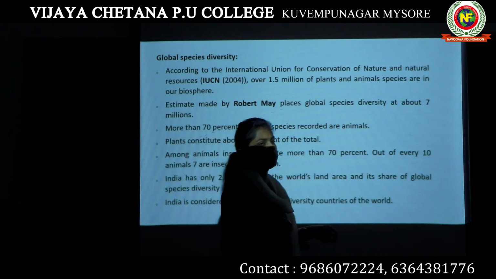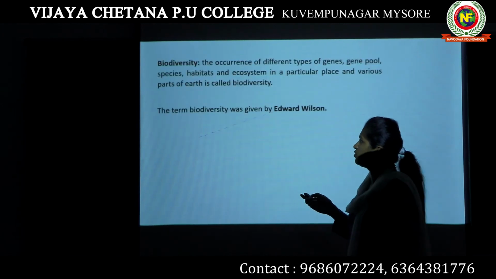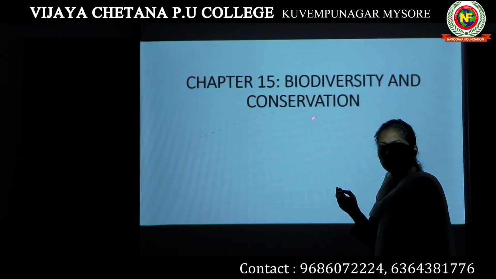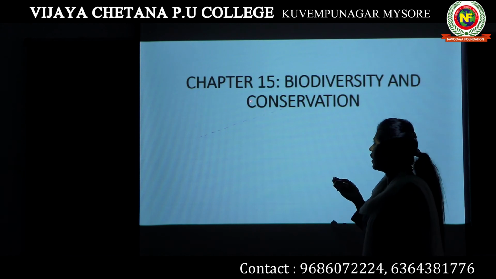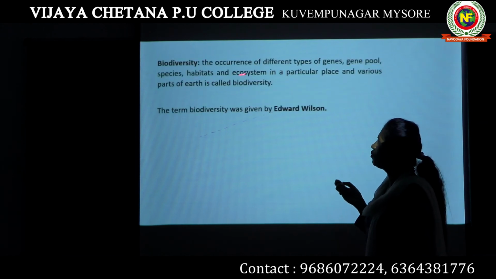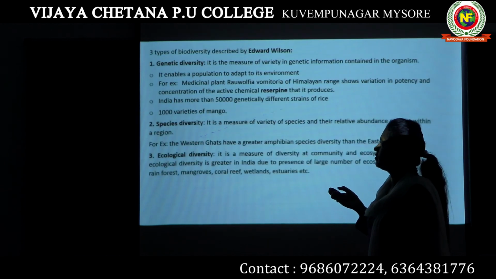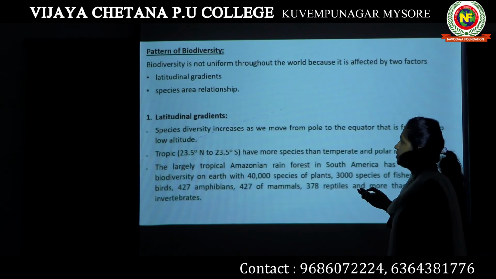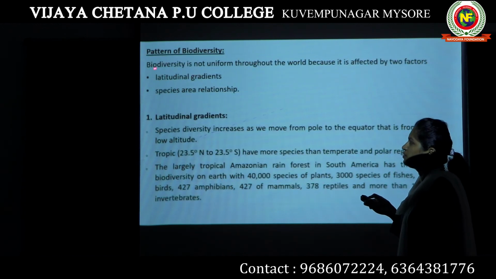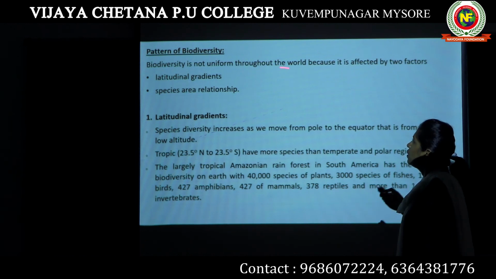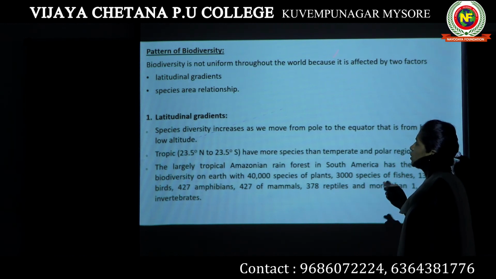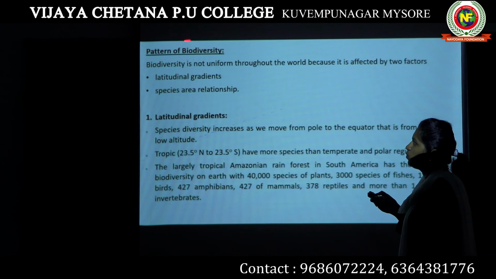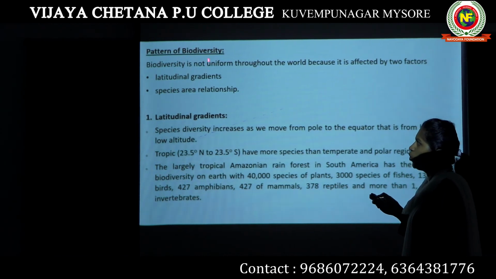In today's class, what are the topics we covered? We studied what biodiversity is. The chapter is chapter 15, Biodiversity and Conservation, coming under unit 10, Ecology. So what is biodiversity? What are the different types of biodiversity? What is global species diversity? What are the different patterns of biodiversity? And what are the factors that change this biodiversity in different locations?